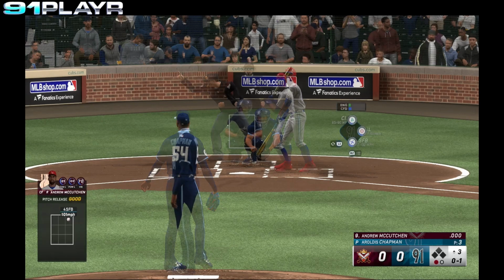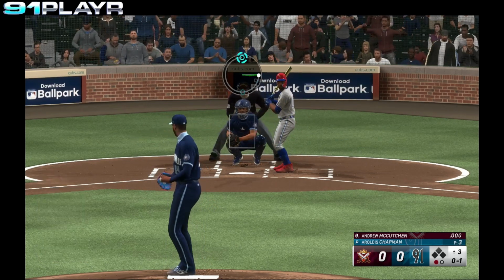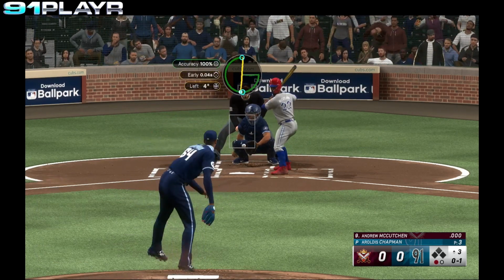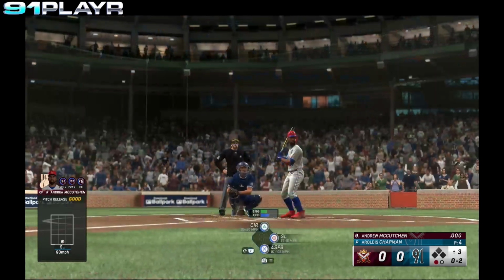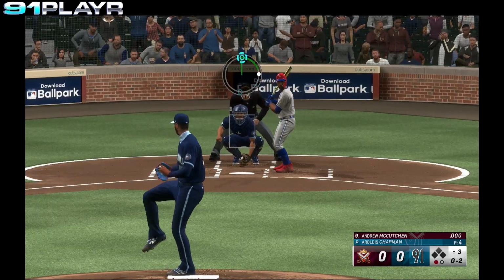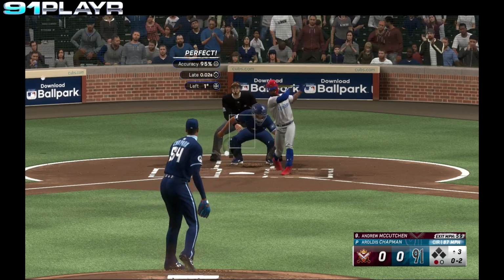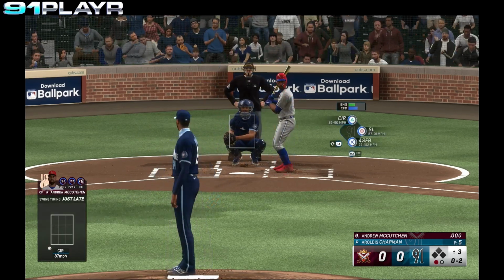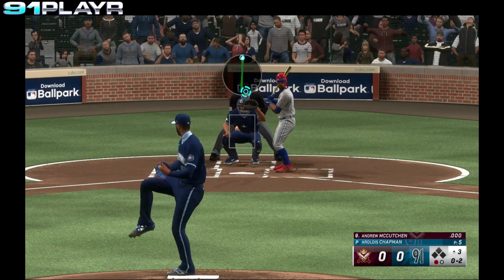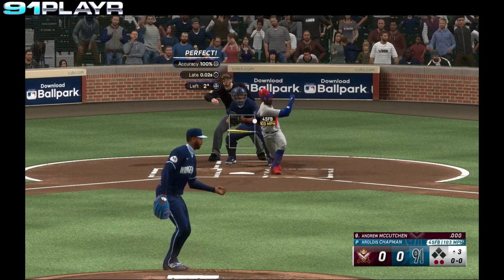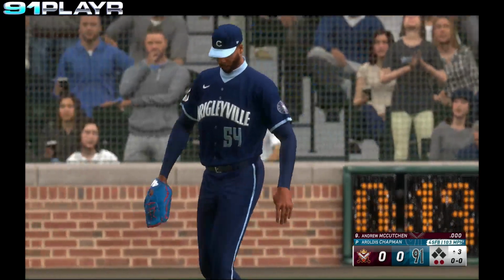Takes a strike. 0-1. Strike 2 looking. 0-2. The 0-2 pitch from Chapman. Fouled away. We'll do it again. Chapman winds and delivers. Swing and a miss. Down on strikes goes McCutcheon.